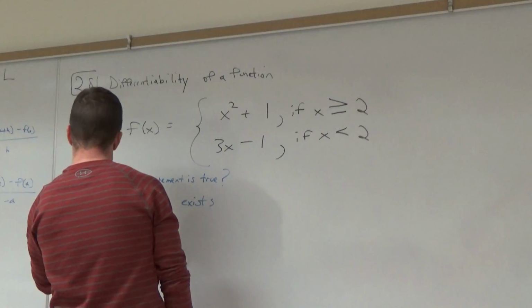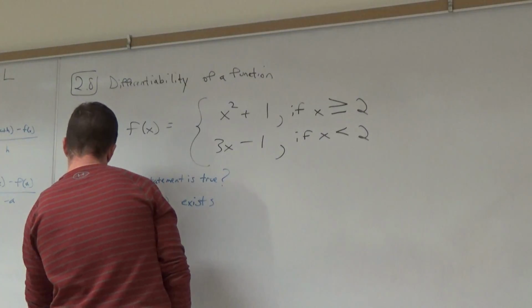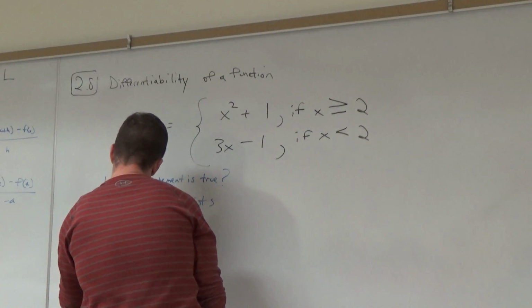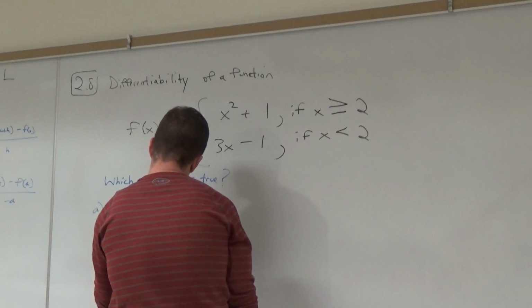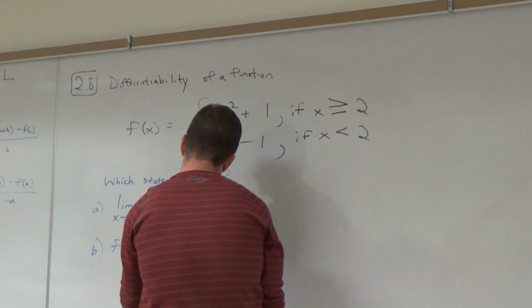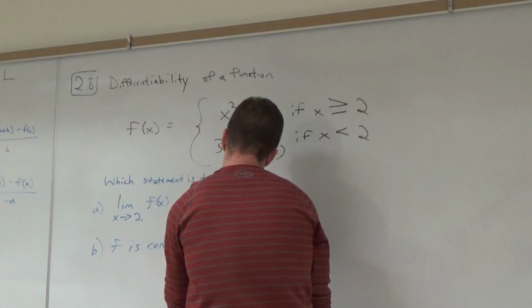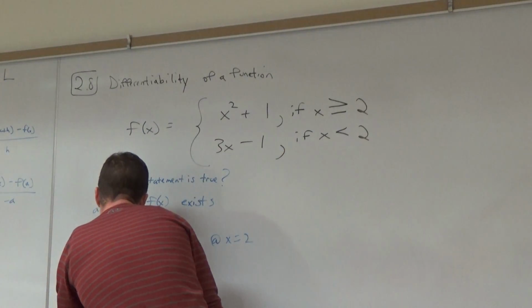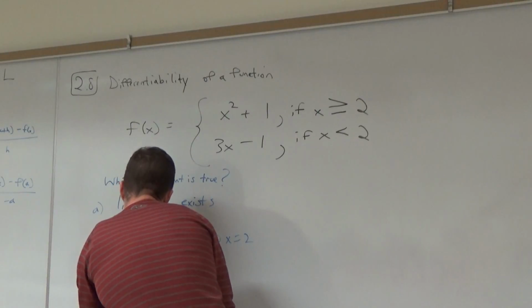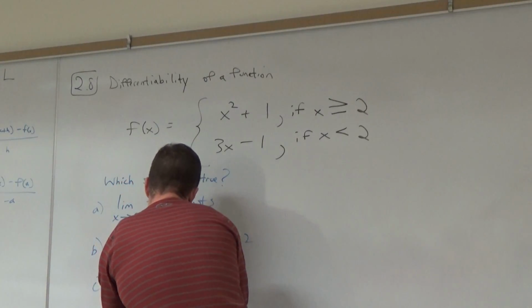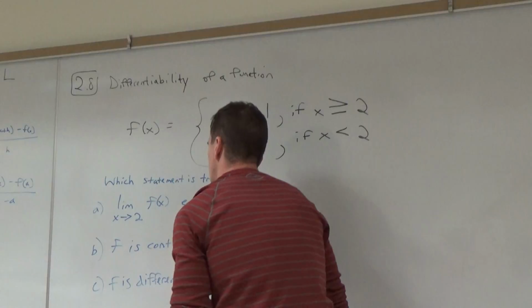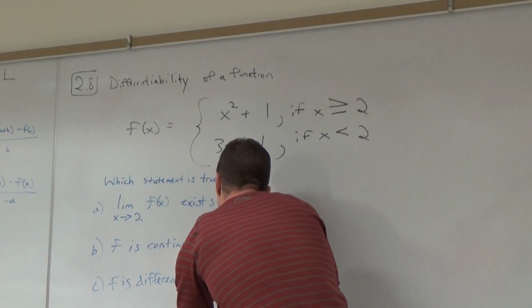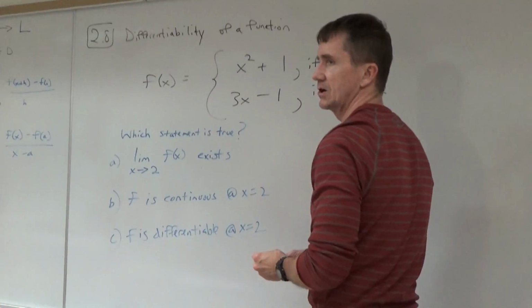Letter B, f is continuous at x equals 2. And letter C, f is differentiable. Differentiable means the function's derivative exists at x equals 2.